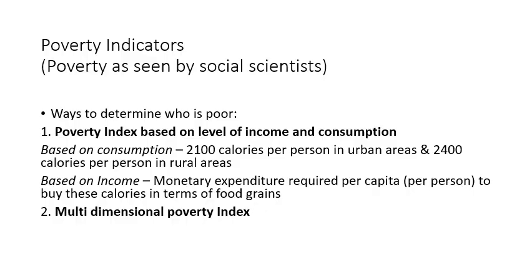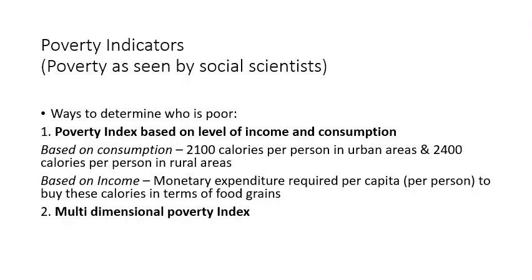But if you want to understand based on income, let us assume, we will come back to our earlier example. In the city, we need 2100 calories which are equal to 3 rotis. And let us say the cost of those 3 rotis is 1000 rupees. It is an example, 1000 rupees. So if anybody is able to earn 1000 rupees every day in a city, he is not poor. But if he is earning only 800, he is poor because he is not able to buy those 3 rotis. So you understood, this is how, based on the income and consumption, the poverty index is determined.